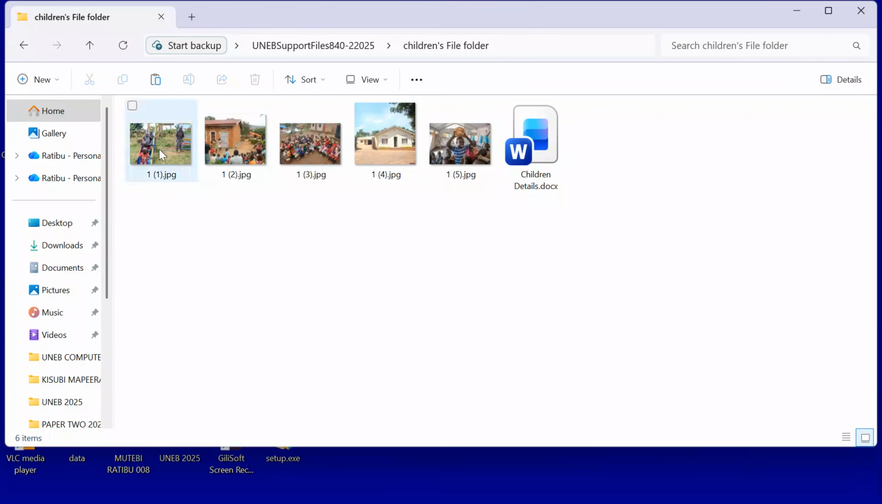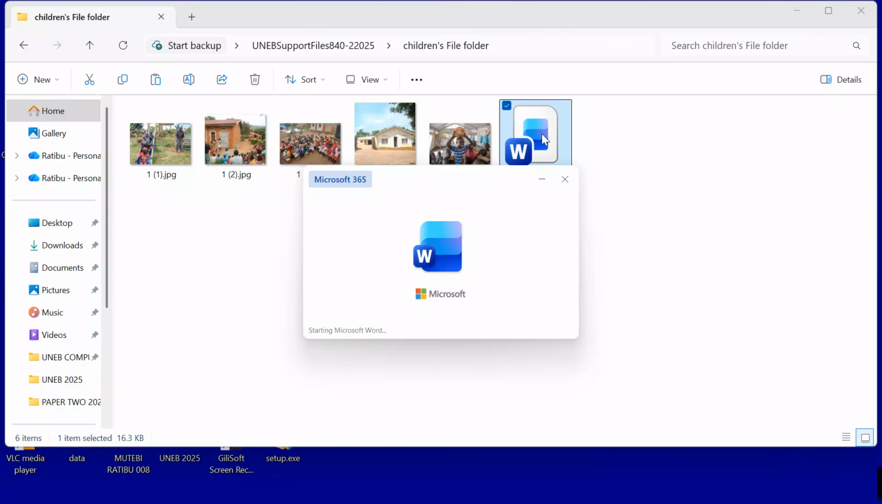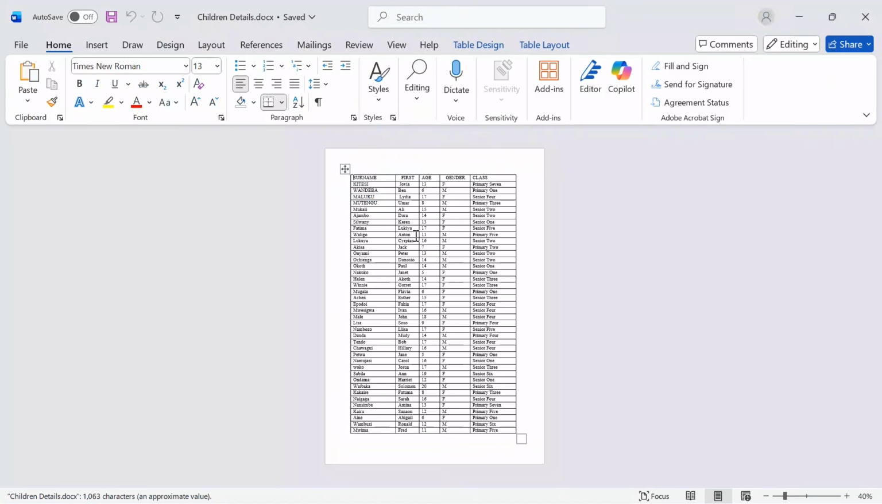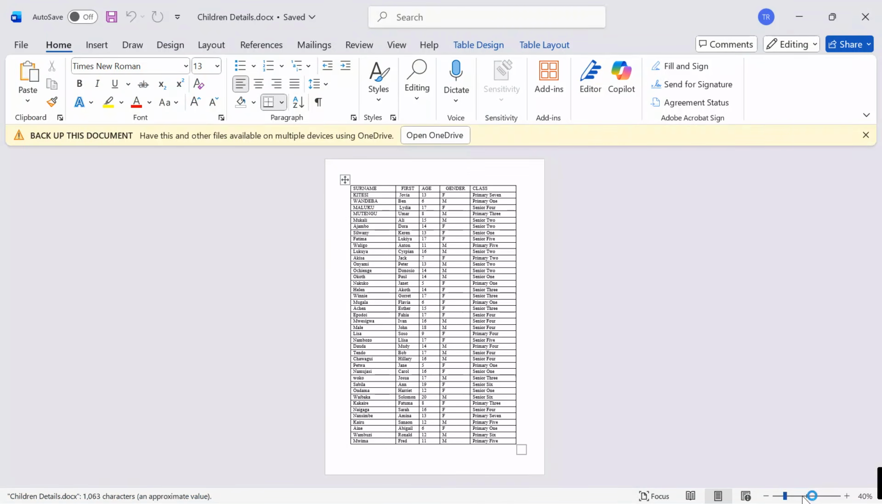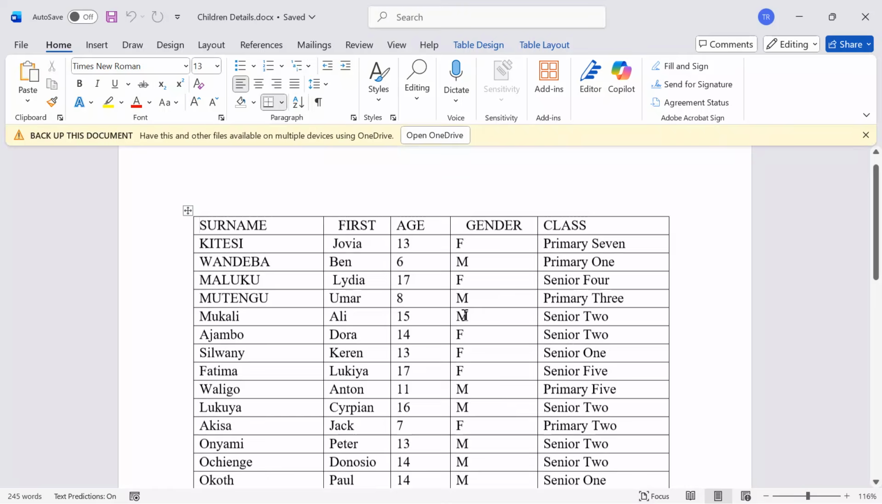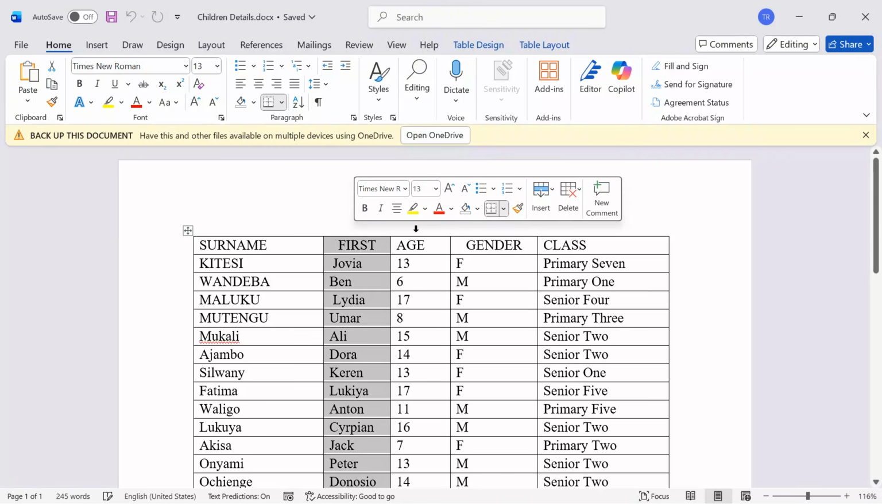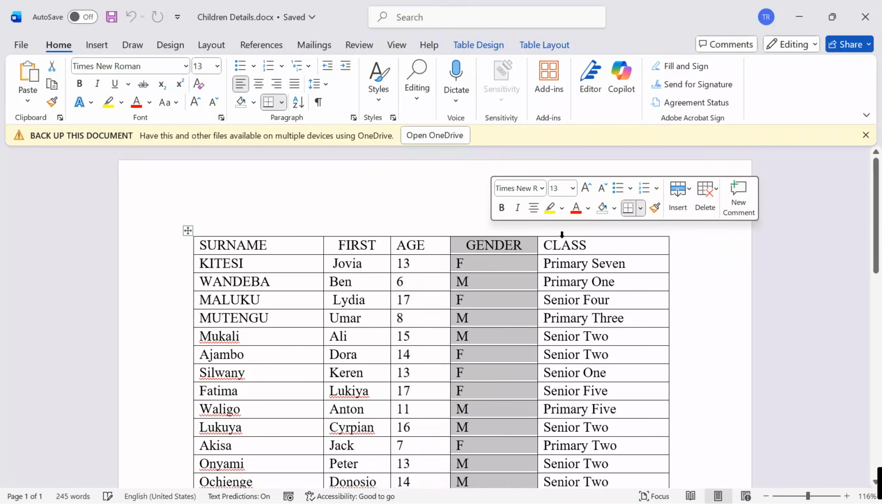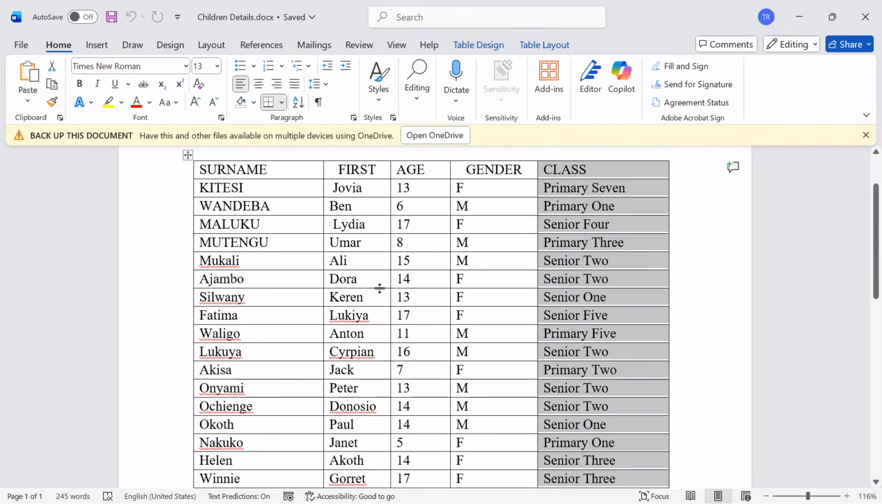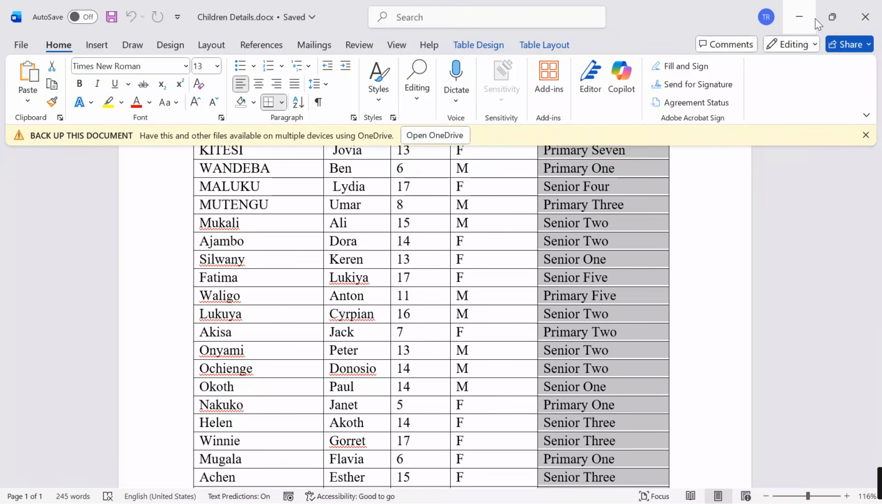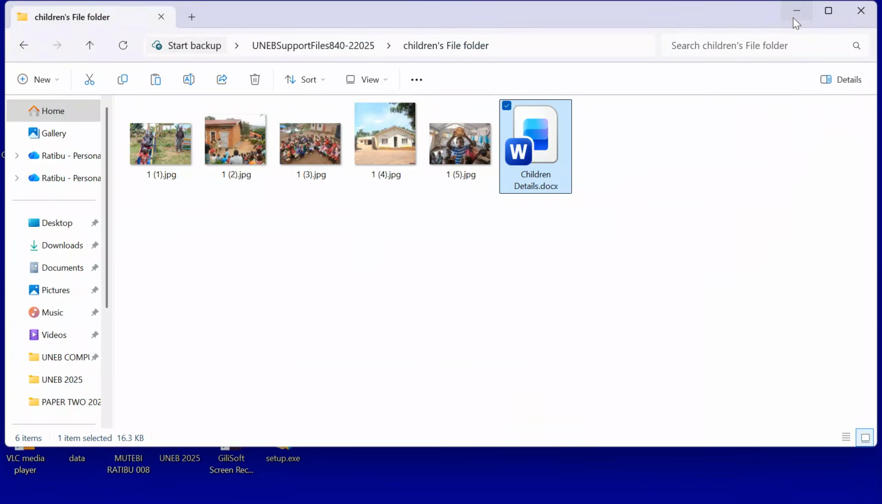When we check here, we have some dummy images, and then we also have a Word document. Let's see, what do we have here? Yes, when you check this Word document, we see that we have some information about the surname, the first name, the age, the gender, and the class. Okay, after looking into this, now I'll come back and see the way forward.